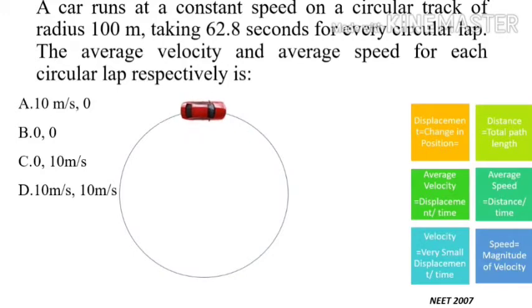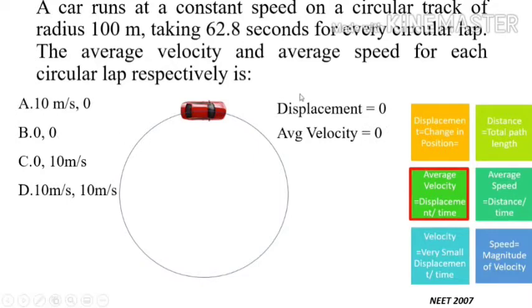So we need to find out the average velocity and average speed. From the table we understand that average velocity is displacement upon time, because for every circular lap the car will come back to the initial position again. That is why the total displacement, that is the change in position, will be 0. Average velocity definition includes displacement, that is equal to 0. That is why average velocity will automatically become 0.